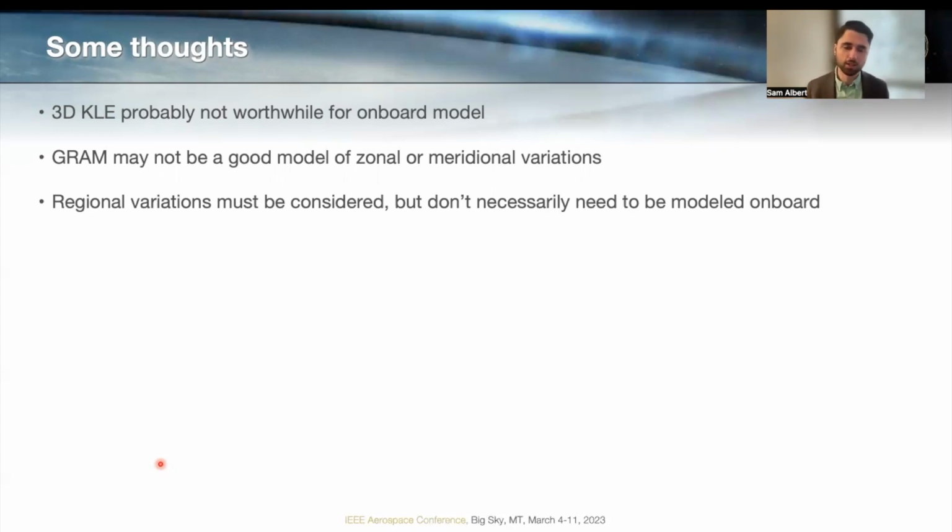It's likely good enough to have an updated best estimate of your nominal and uncertainty bounds on a columnar atmosphere and not represent these other variations on board. But it depends on the mission of interest, of course.